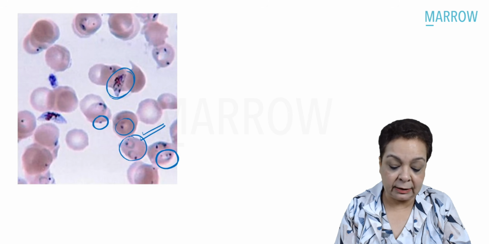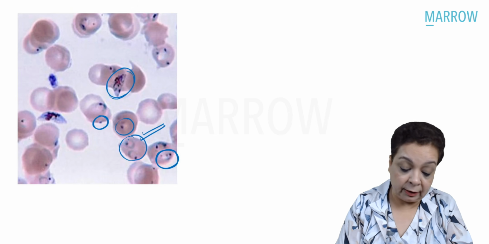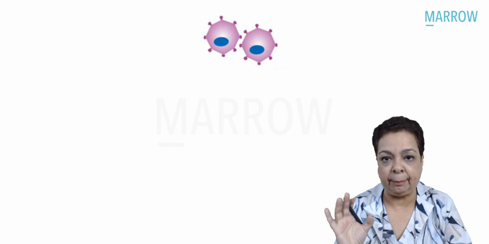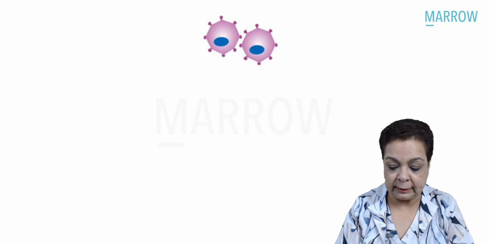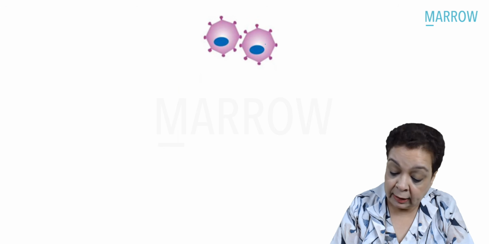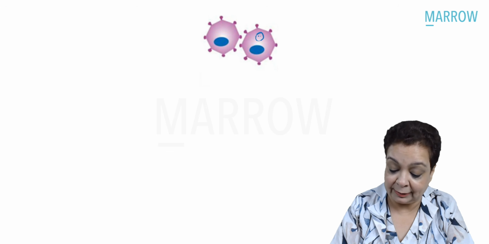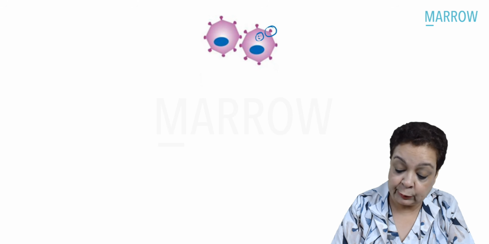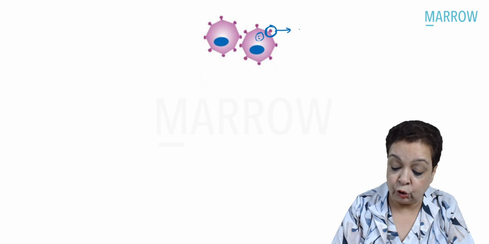The reason is that these stages inside the RBCs are sticking to the surfaces of the endothelial cells of the capillaries. Here we have a parasitized RBC. You're not seeing the trophozoite, please forgive me for that, but what is expressed on the surface is these knobs.